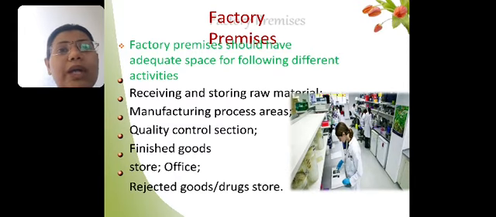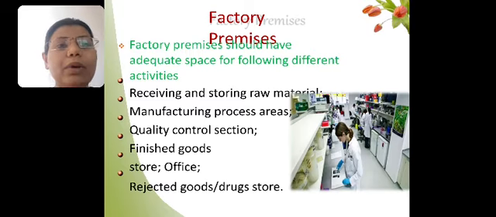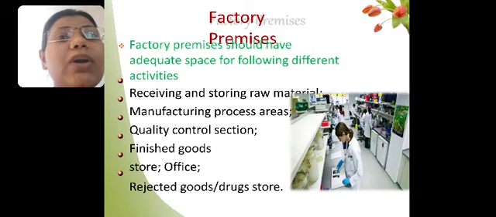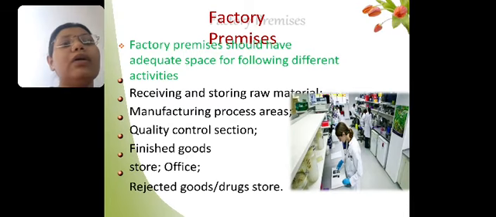In the quality control area, we test whatever raw material we have received from the supplier. We have to test all the raw material for its quality, safety and efficacy, and then we use this raw material for the manufacturing process.